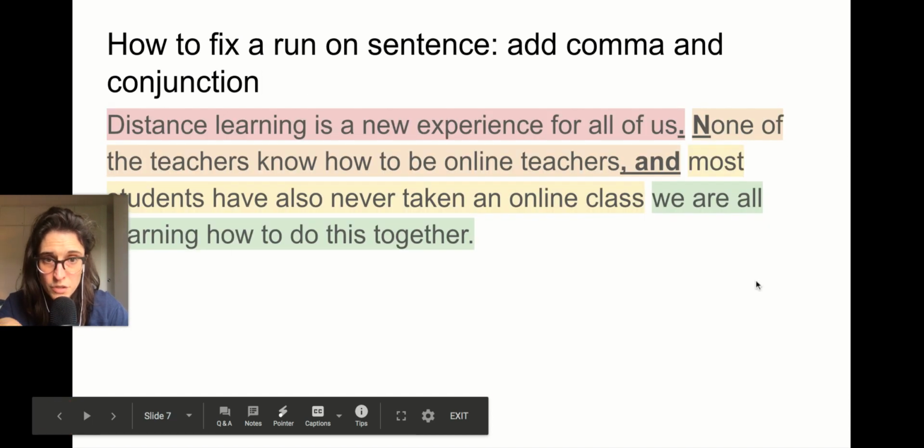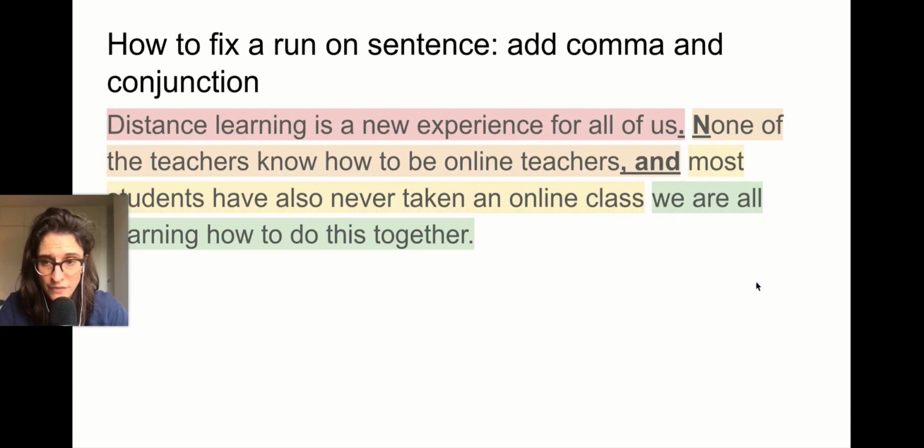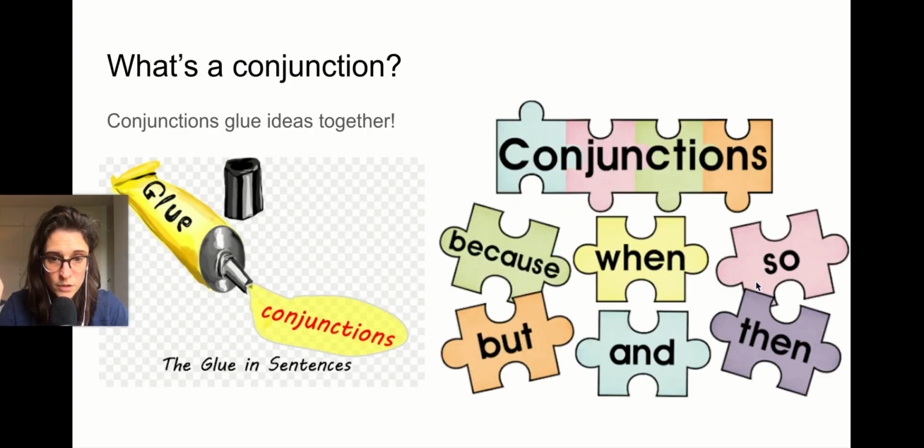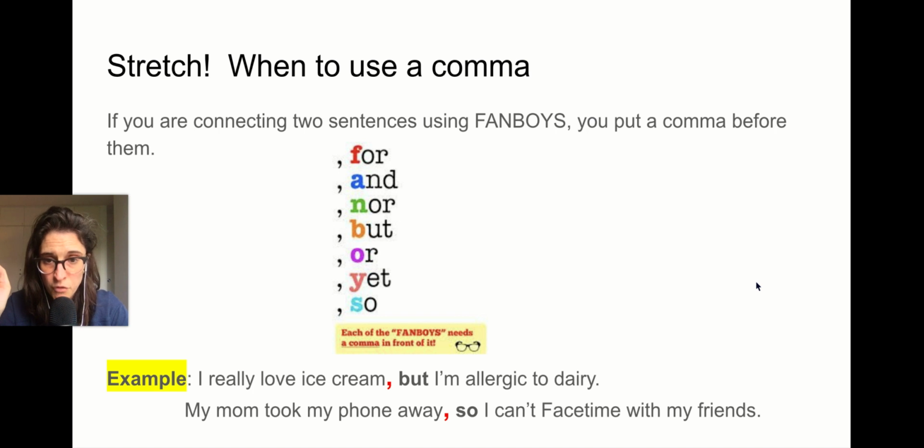One way to join two sentences that don't have anything between them is a comma and a conjunction, a word that is a glue word. There we go, glue words. And if you're using for, and, nor, but, or, yet, so, you definitely use a comma.